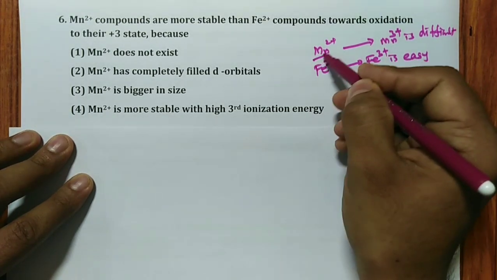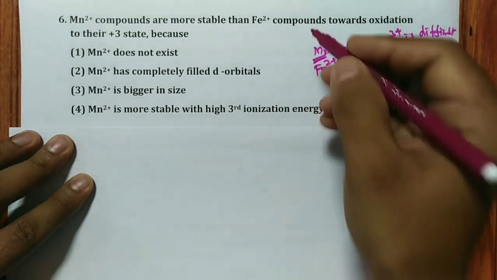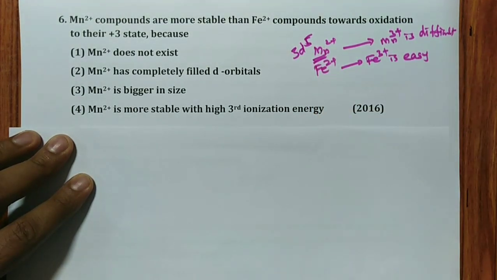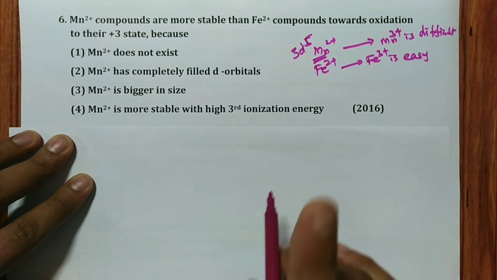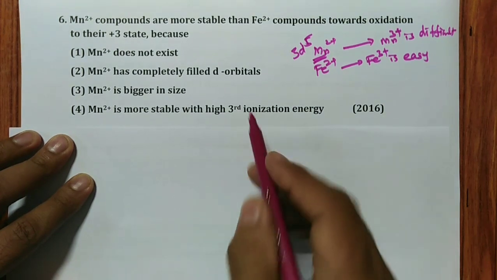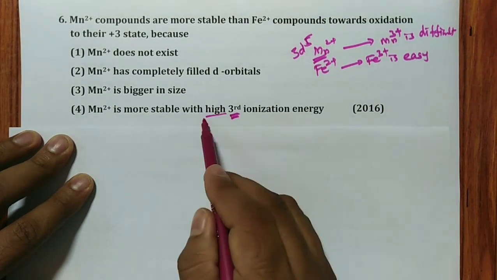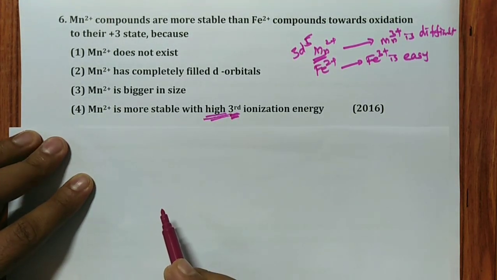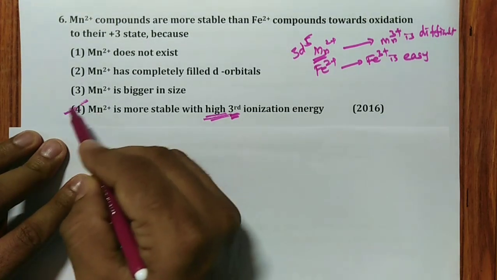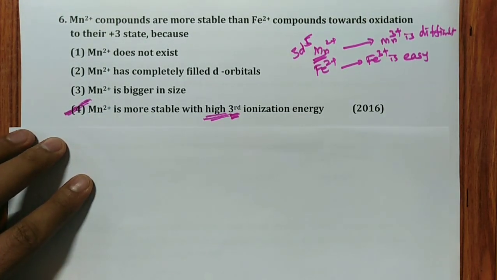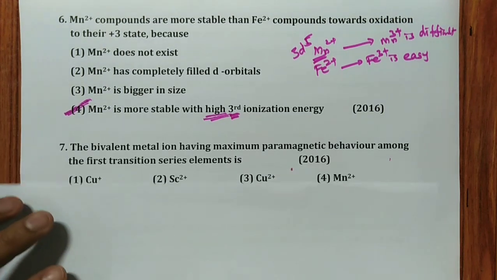Because Mn2+ is more stable with 3d5 configuration. 3d5 configuration means I already removed 2 electrons, 4s2. But removal of the third electron is very difficult. Hence remember, highest third ionization enthalpy. Hence the answer for this particular question should be the fourth one. That is the 2016 asked question.